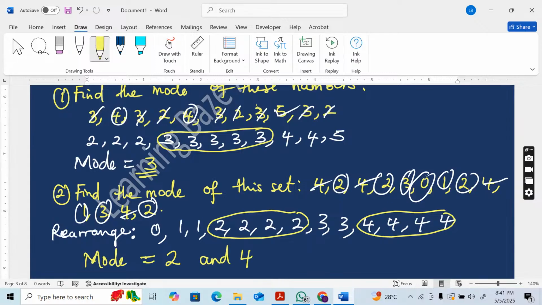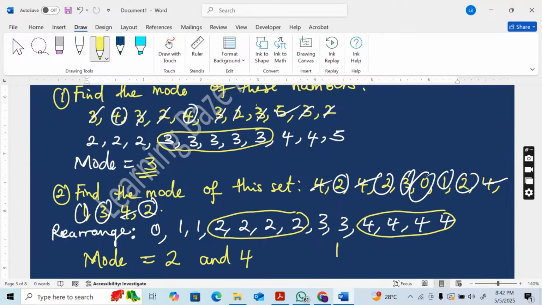For the mode, you don't add them together. When you have 2 numbers as mode, you don't add them together. We say that the data is bimodal, or this information is bimodal. That is, we have 2 numbers that will be the mode. They are showing an equal number of times. So 2 is showing 4 times, 4 is also showing 4 times. So this information is bimodal.